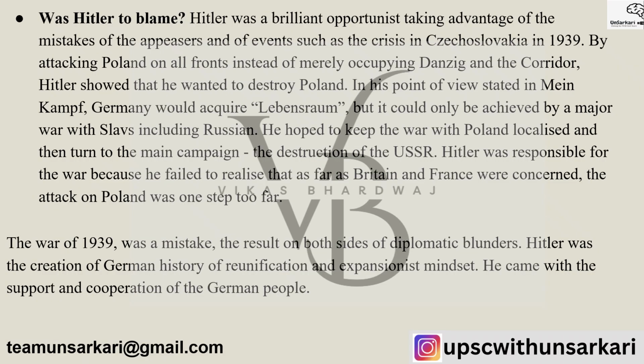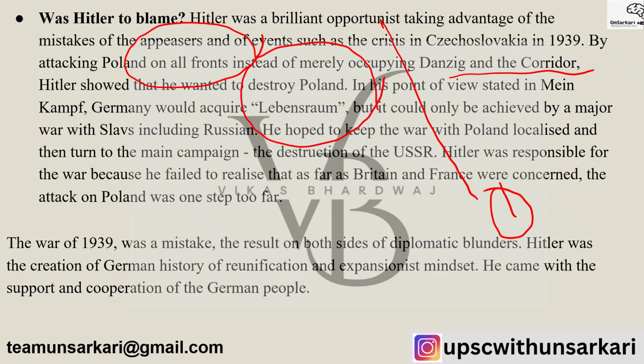But can we blame Hitler completely? A brilliant opportunist, taking advantage of the mistakes of the appeasers and of events such as the crisis in Czechoslovakia. In 1939, by attacking Poland on all fronts instead of merely occupying Danzig and the corridor, Hitler showed that he wanted to destroy Poland. In this point of view, stated in Mein Kampf, Germany would acquire Lebensraum, but it could only be achieved by a major war with Slavs, including Russians.